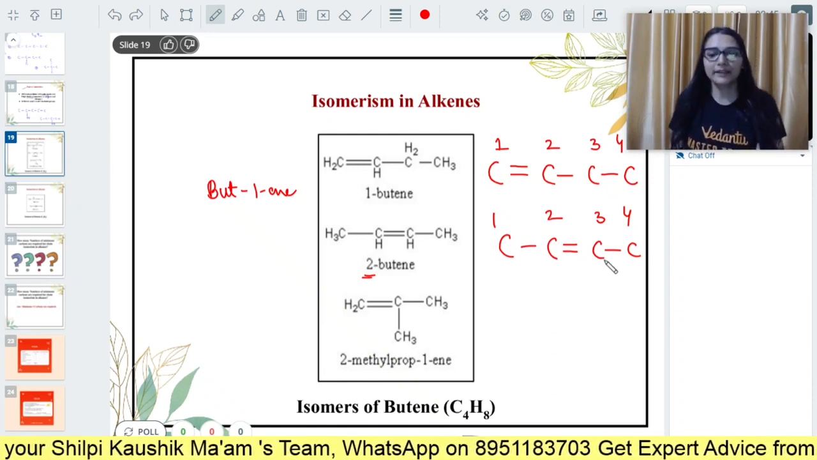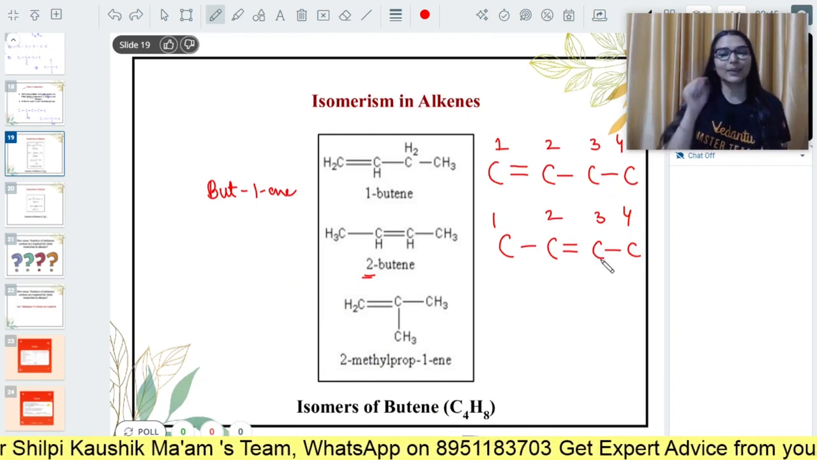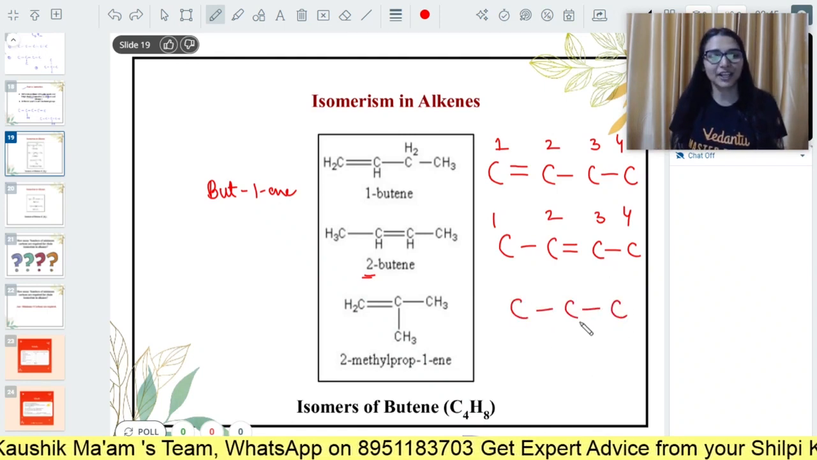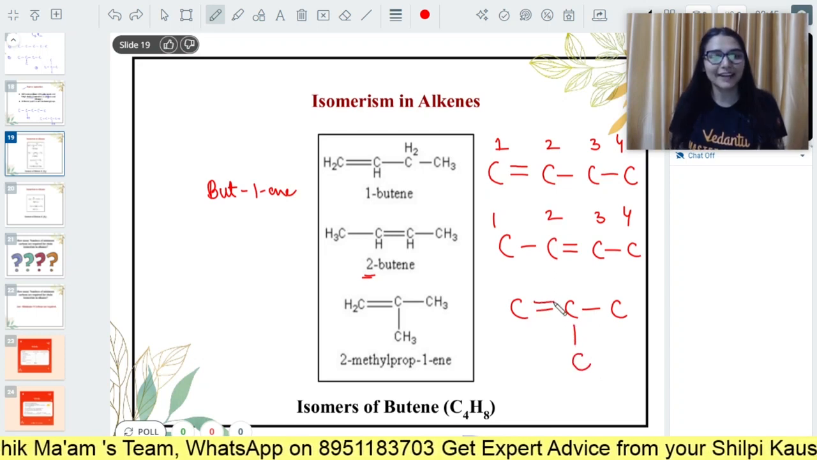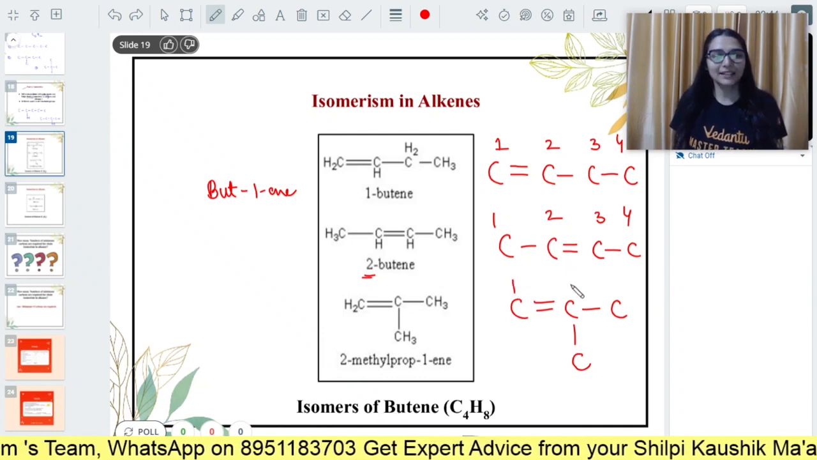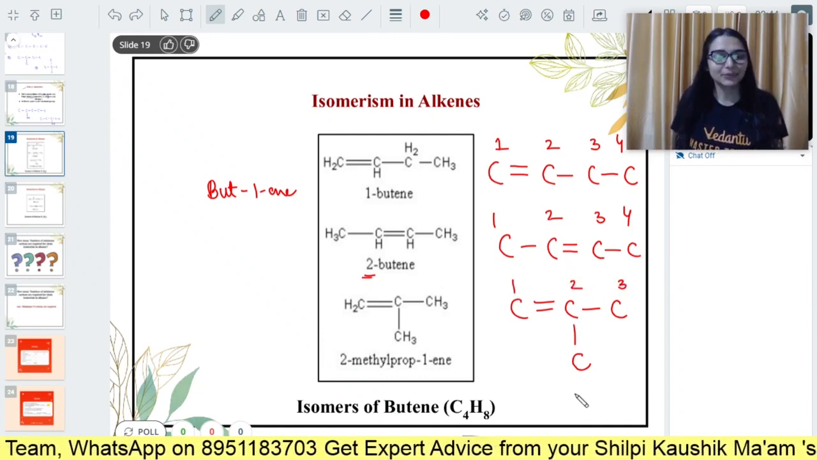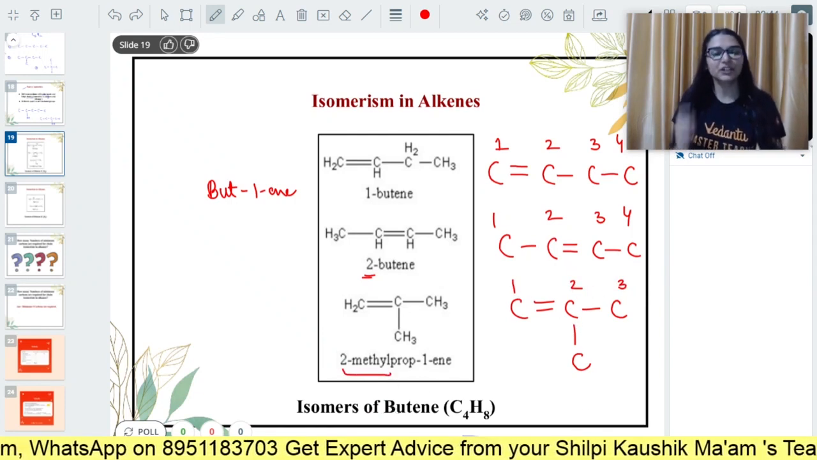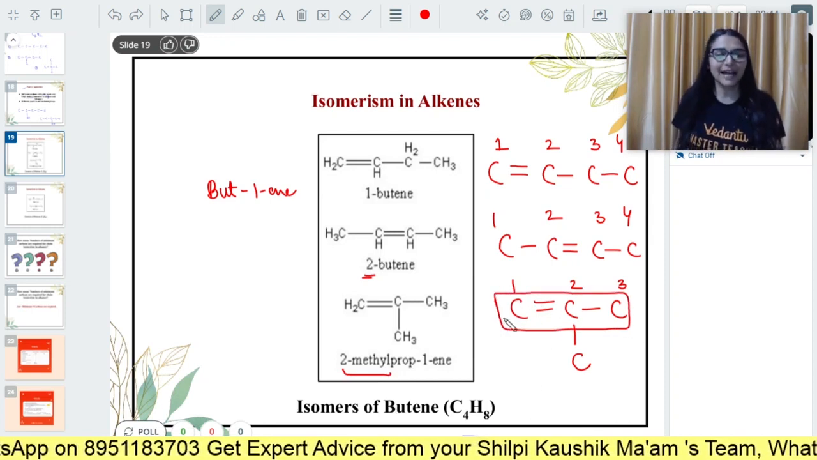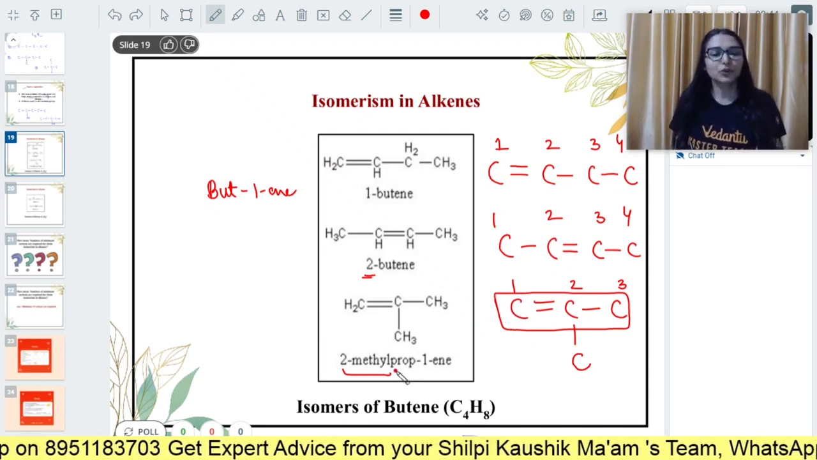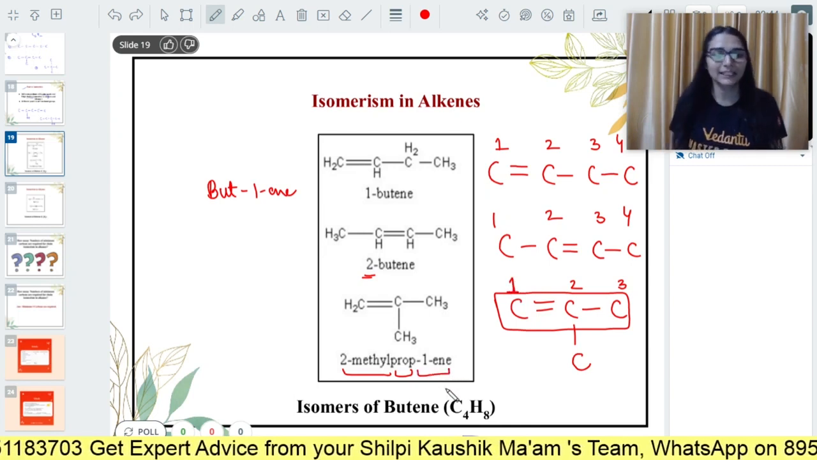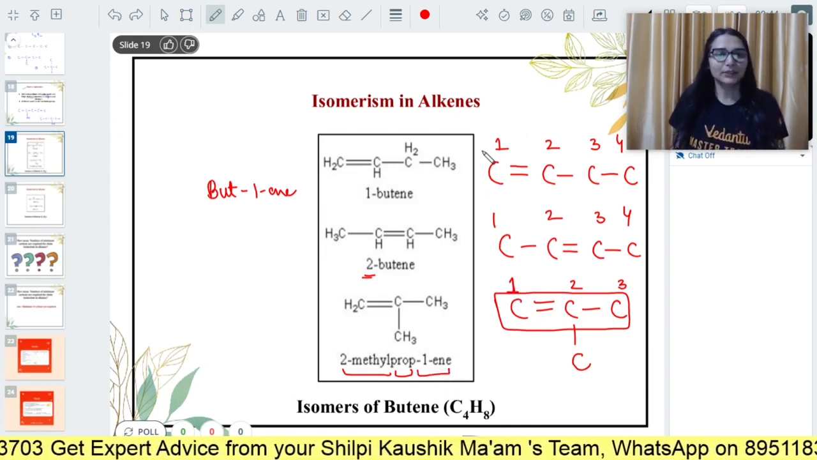The next thing I can do is to vary the chain. 3 carbon atoms in a straight chain, 4th as a substituent, double bond at the first carbon. How can you name it? Look, 1, 2, 3. At the second position, we have a methyl group. So 2-methyl. In the main carbon skeleton, we have 3 carbon atoms, so the word root is prop. 2-methyl, prop, and double bond at the first carbon. 2-methylprop-1-ene.